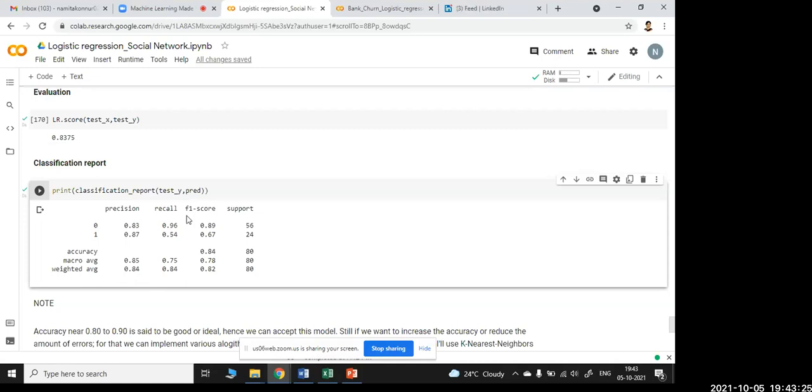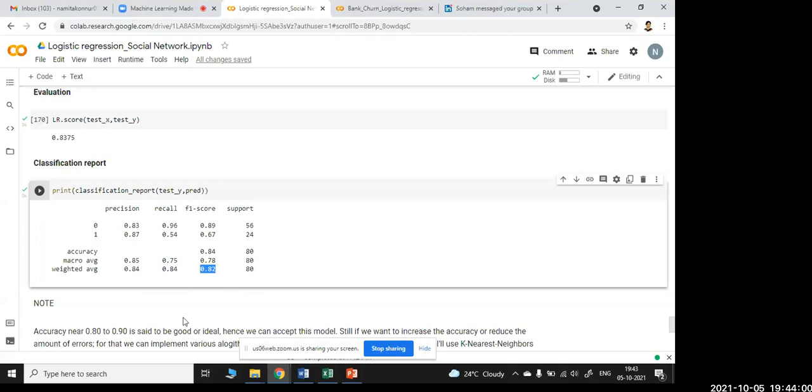Okay, and also further, if you want to explore, you can use matplotlib or visualization techniques to show green color for people who are buying and red color for people who are not buying. You can classify into that. That's again you playing with the data. So for the weighted average here you can see 0 precision is 0.83 and 1 precision is 0.87. The macro average need not be considered because of very high variation. You can consider the weighted average, where it is 0.84 and the F1 score is 0.82.